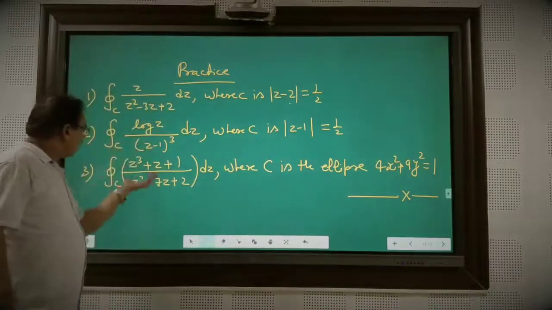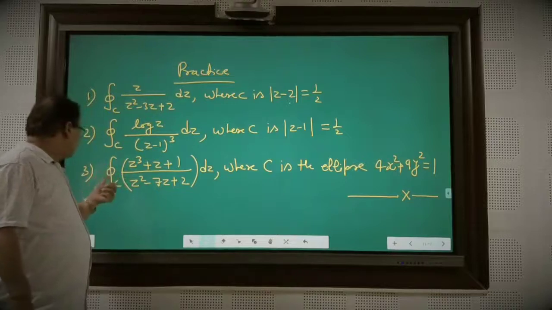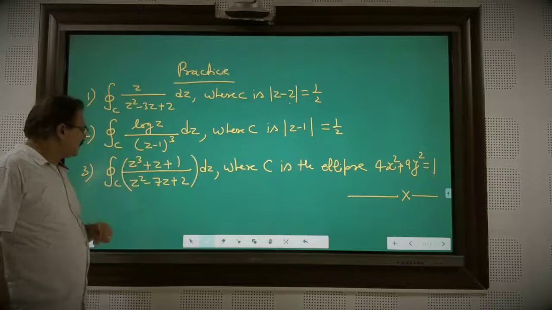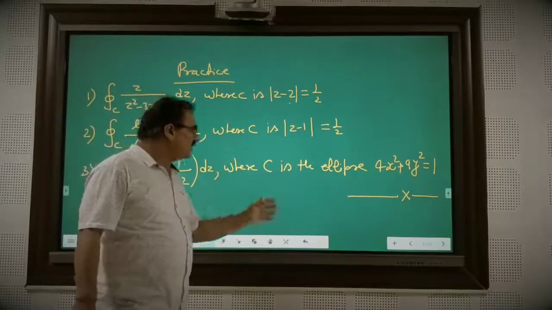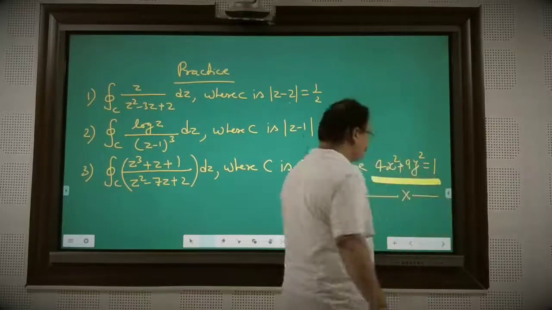And here, both are algebraic expressions. You go through and calculate it easily: under the closed curve C, (z³ plus z plus 1) divided by (z² minus 7z plus 2) dz, where C is the ellipse 4x² plus 9y² = 1.